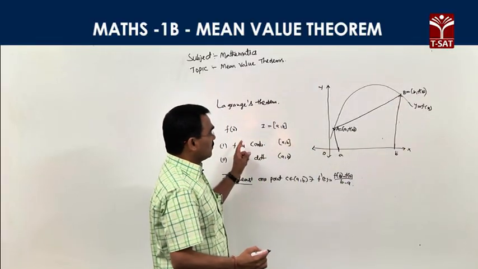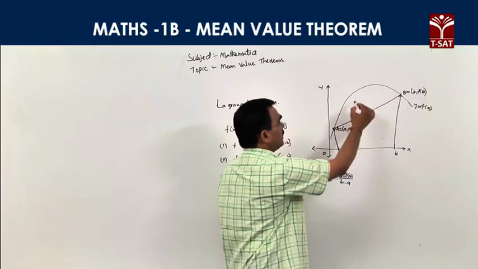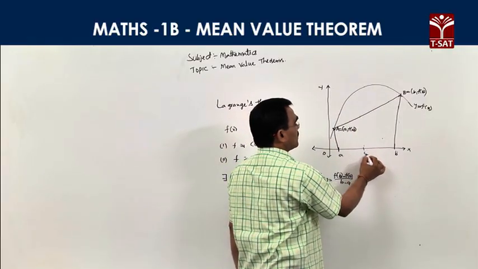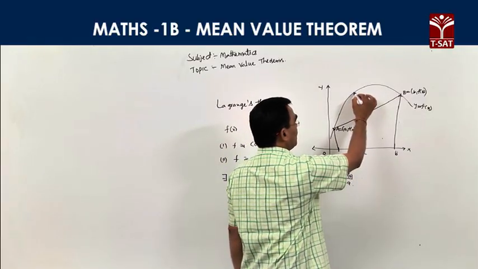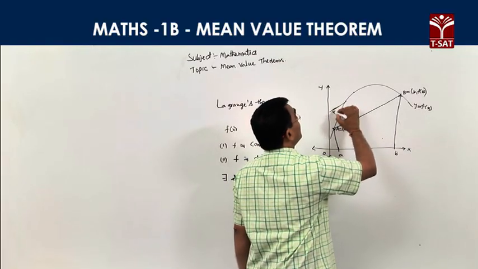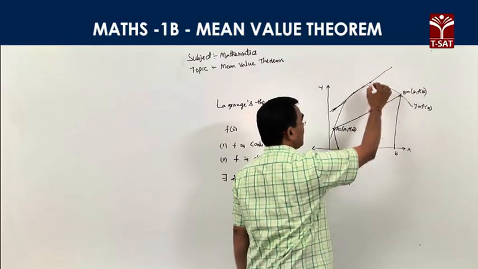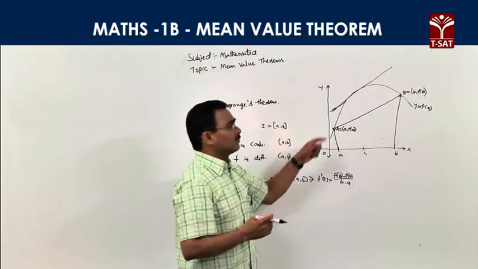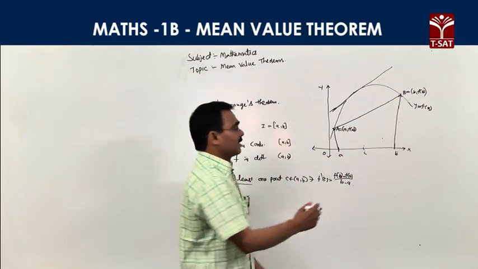According to Lagrange's mean value theorem, there exists a point c, c belongs to the open interval (a, b), at which the tangent to the curve is parallel to the chord AB.